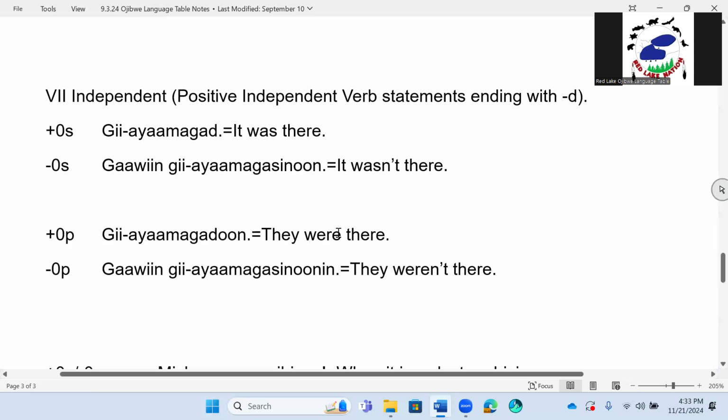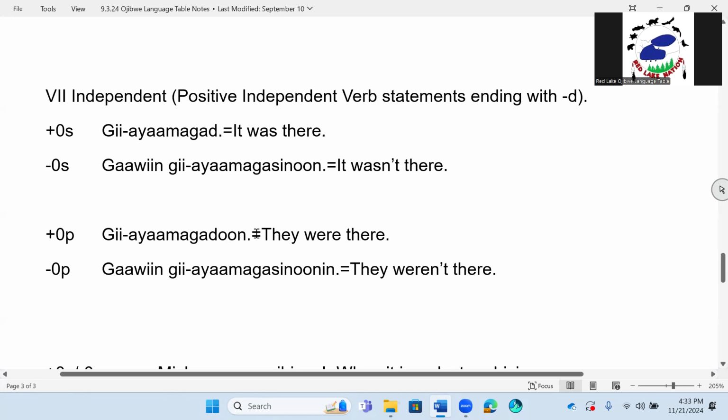English kind of screws all of that up. Okay. For the first language speakers, they know this pattern and they know what it means. The English is what screws it up. It's not the Ojibwe that's all crooked and backwards. It's the English that's all crooked and backwards. So keep that in mind moving forward.